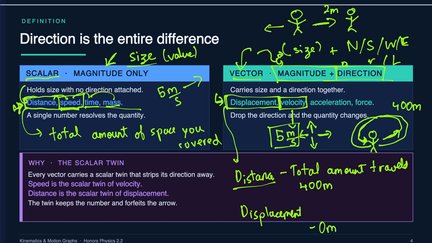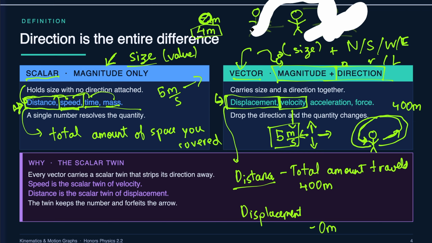But if I move to the left 2 meters, my displacement is negative 2 meters. Now keep in mind, if you traveled here and then went back, the total distance would be 4 meters, but the displacement would be 0. So kind of a bad example, I guess.